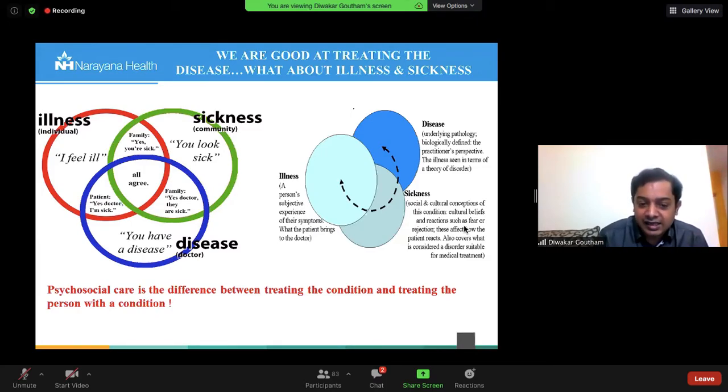The other is the illness, which is the individual's perception of the disease. And the sickness is how the immediate family and society perceive our condition. Psychosocial care is the single most important entity which connects all these three things. You can see in this Venn diagram, all agree in the center. So psychosocial care is the difference between treating the condition and treating the person with the condition.